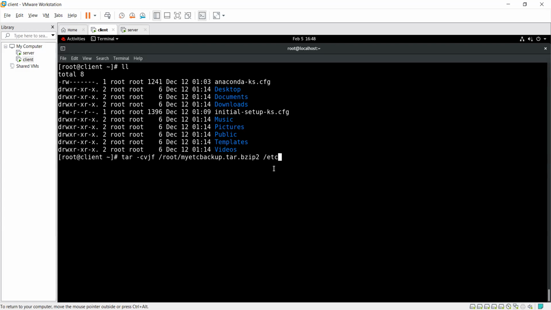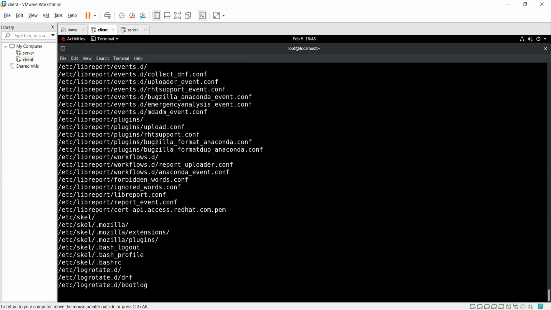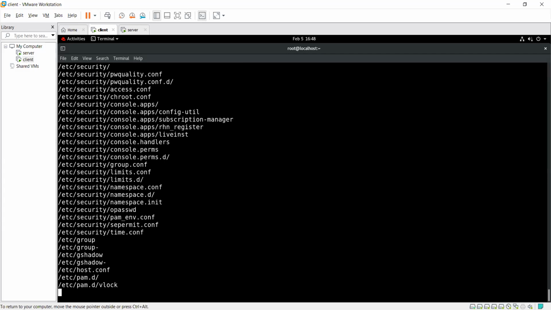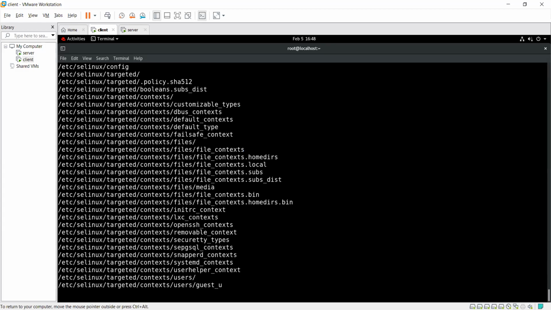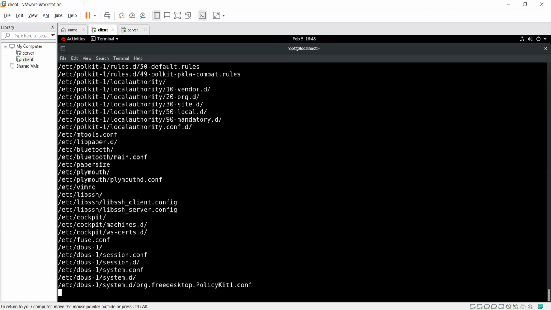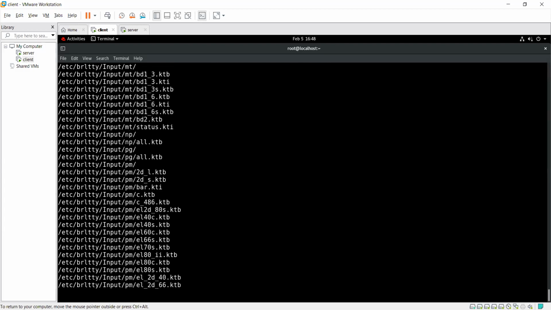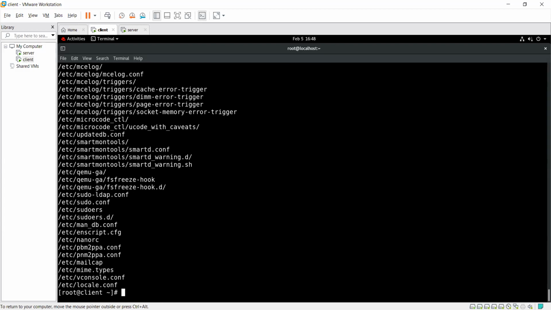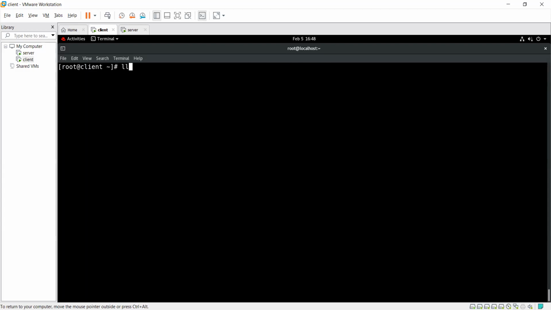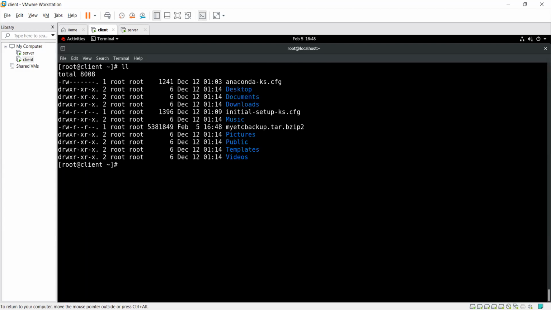Okay, just press enter. With the help of verbose we are able to see these things. If we didn't put the verbose here, we would not be able to see it. Now it's completed. Now ll, right? As you see here, there's a tar file. It's compressed.